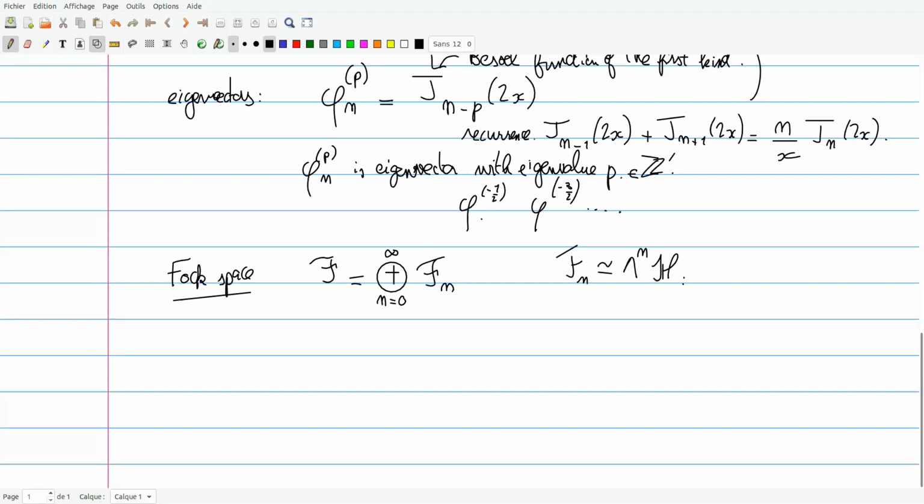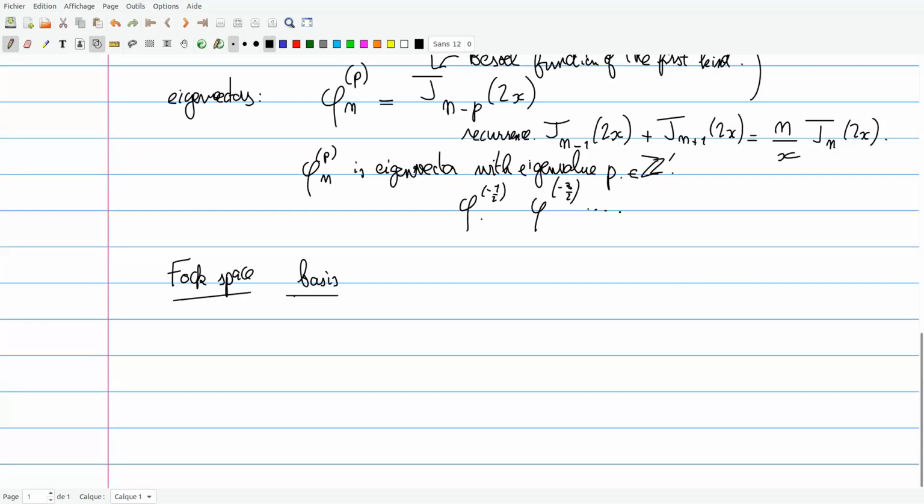But I won't enter much into these formalities here. I will just present some sort of effective construction of this Fock space, which is more combinatorial. So let's view Fock space as a vector space, and I will start by defining a basis of this space.